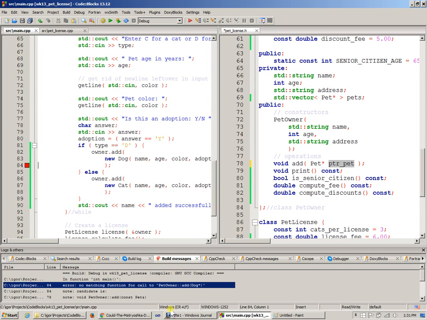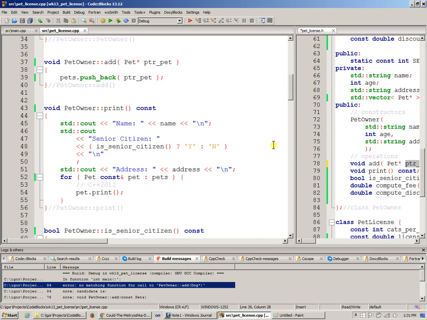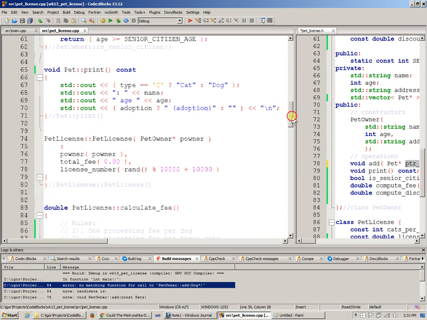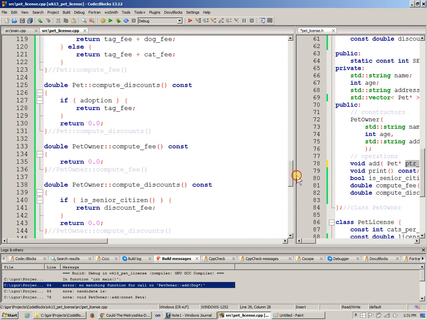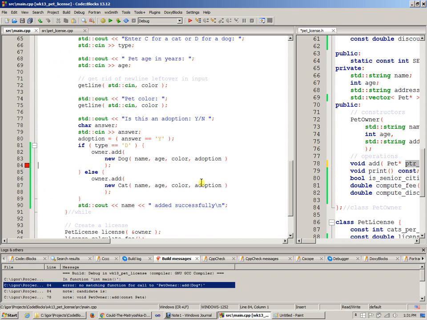So then it says no matching function to call add dog. Yes, let me see. So we're constructing a dog, and let me see if I have correct parameters for it. Dog takes 1, 2, 3, 4 parameters. That's fine, right?